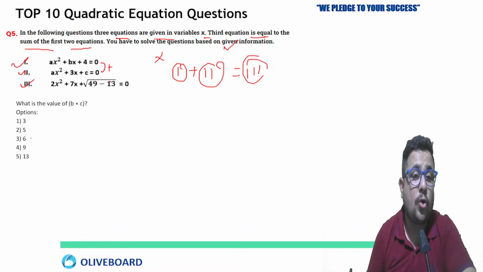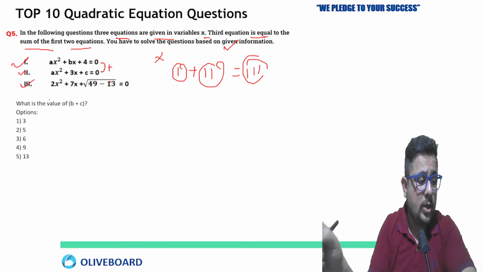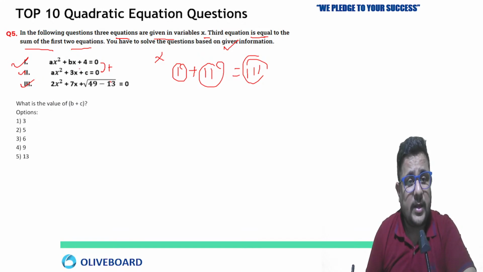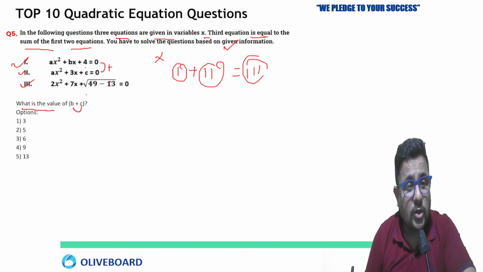How many of you can solve this one? Tell me fast. Very good, Matthew. You're talking about the previous one, right? Now see, ax square plus bx plus 4 equals 0. So what are they asking? What is the value of b plus c based on the given information?